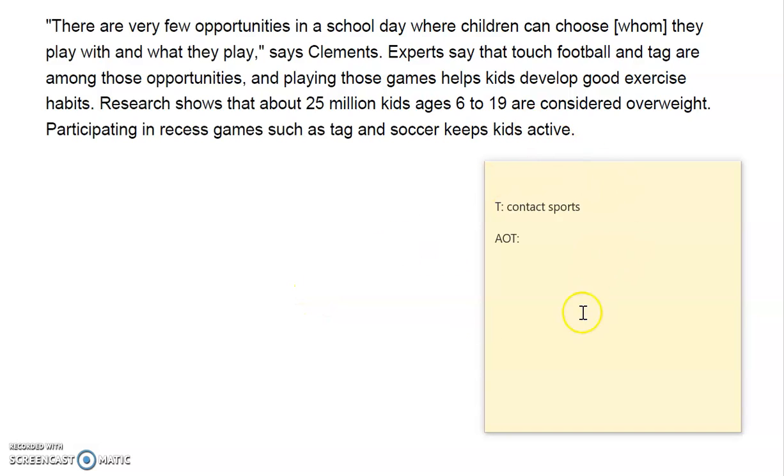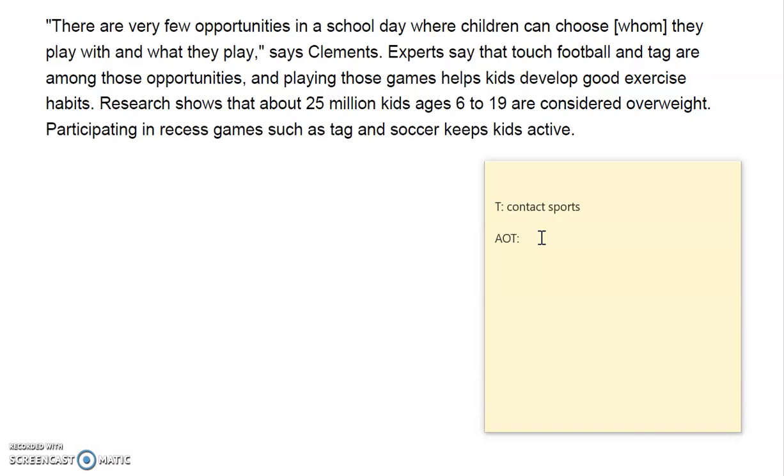Now it's time to complete my genre-based thinking job. Like we said before, the topic is contact sports. Our AOT is going to be what we learned about that. So I'm going to think about all of my annotations and put them together to make one full sentence. You can see that this would be a lot easier if you have your annotations written down on a piece of paper. So for one, I learned that contact sports are dangerous and can cause injuries, and a lot of schools have banned them. But I also learned that some people don't think they should be banned because they're good exercise and they allow kids to choose.